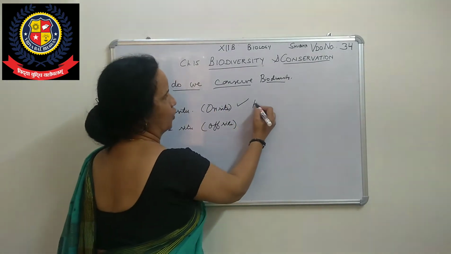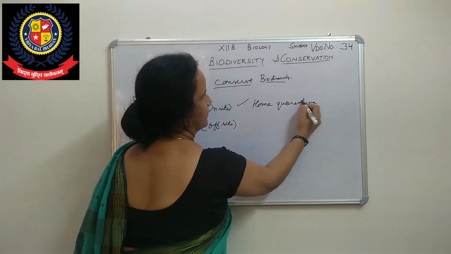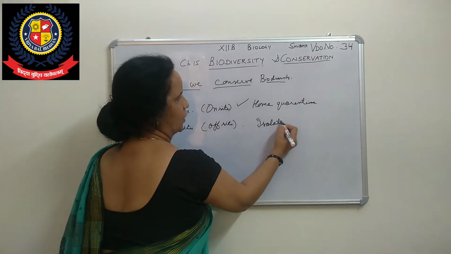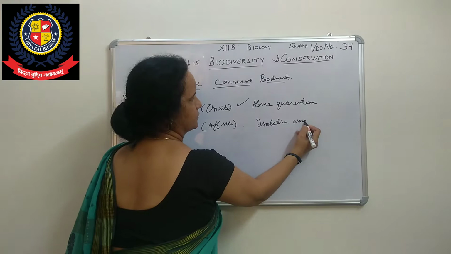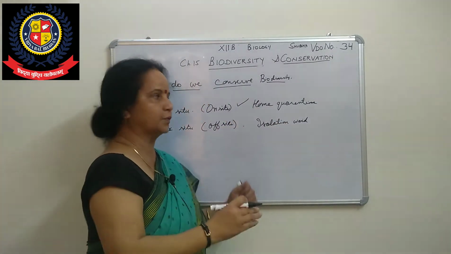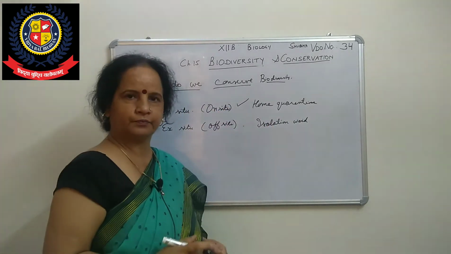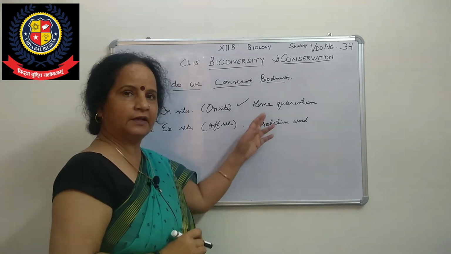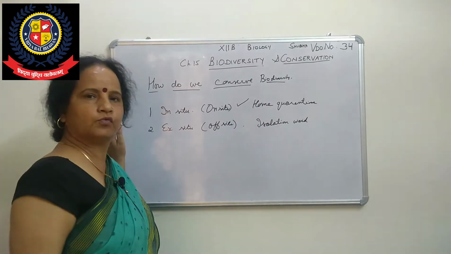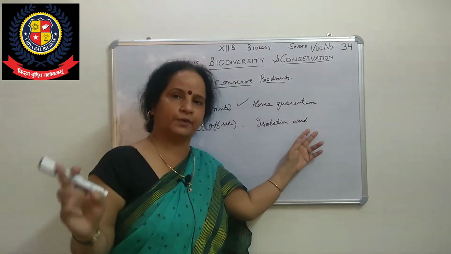When we talk about home quarantine, patients are advised to be at home and in self-isolation. And in the isolation ward, we are taking the patient to the isolation ward in a hospital. So these are the 2 methods. Here, in situ we are comparing with home quarantine, and ex situ we are comparing with the isolation ward in hospital.